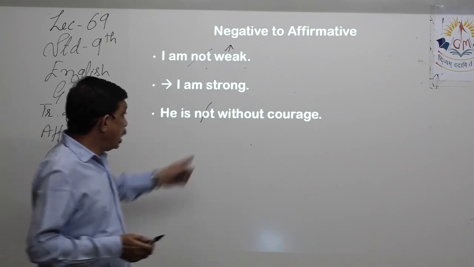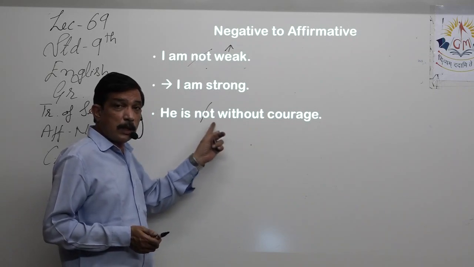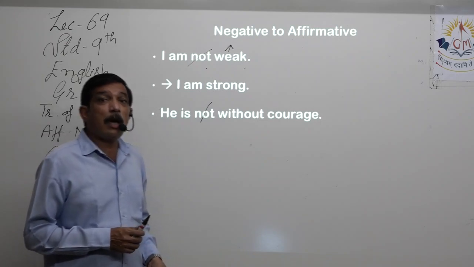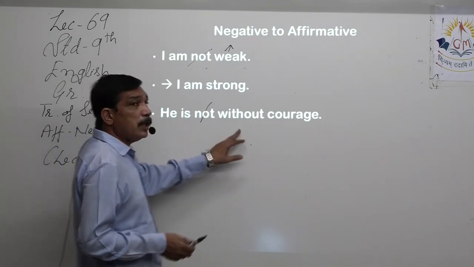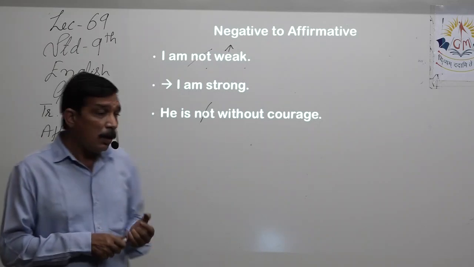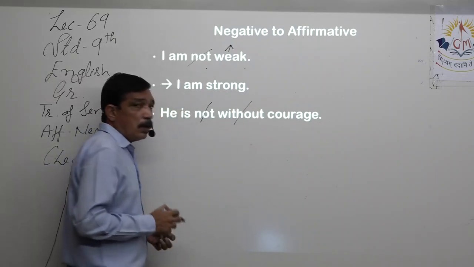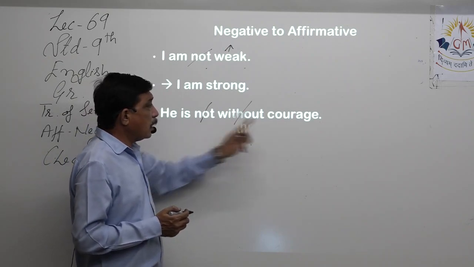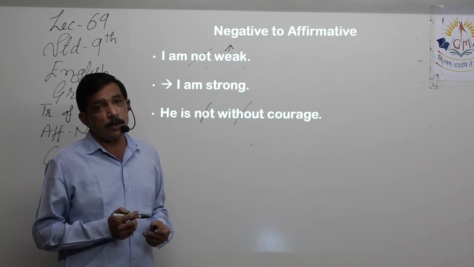Yes? So, here we see that two negations are used. But one is negative, one is an affirmative way of saying negation, right? Without means not having. I am without a pen, that means I am not having a pen, right? So, without also has to be struck out because it means not having. So, he is and courage. Rest of the grammar we have to put in.